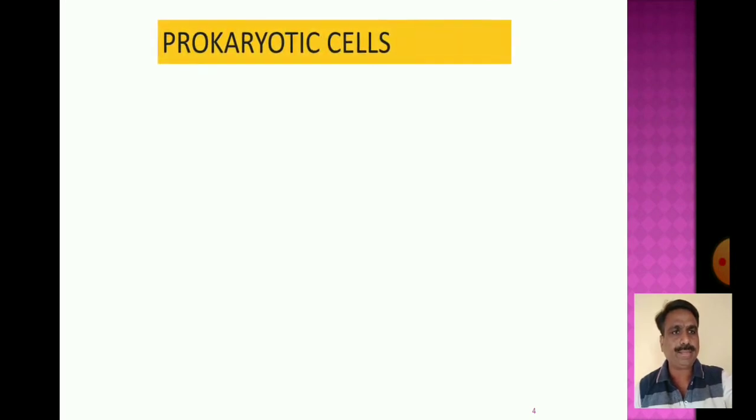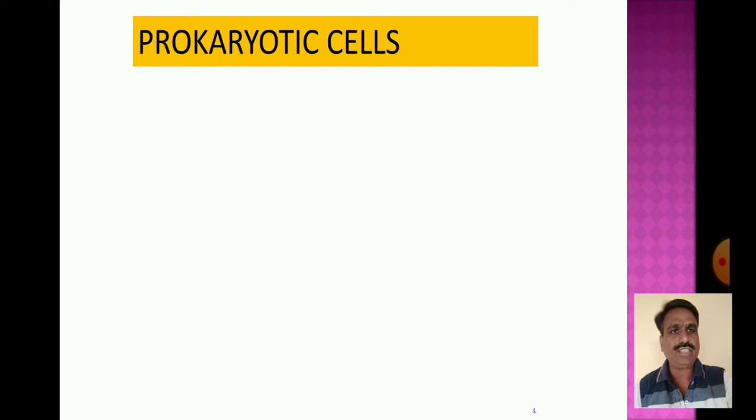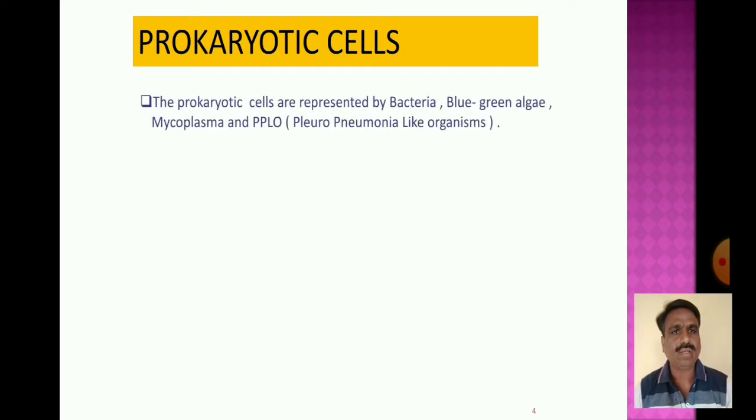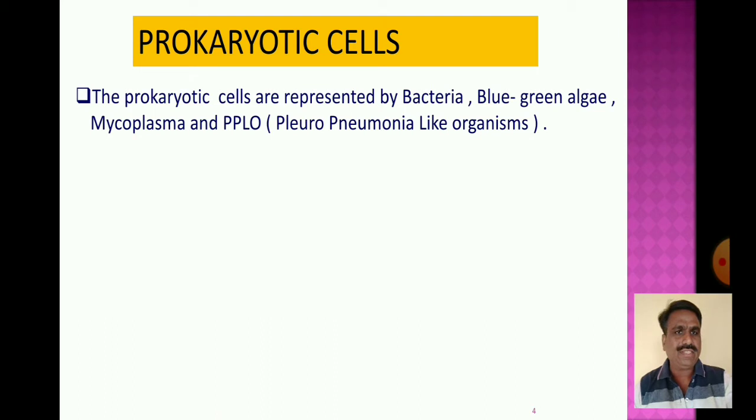Now the prokaryotic cells are represented by the bacteria, blue-green algae, mycoplasma and PPLO, pleuropneumonia-like organisms.